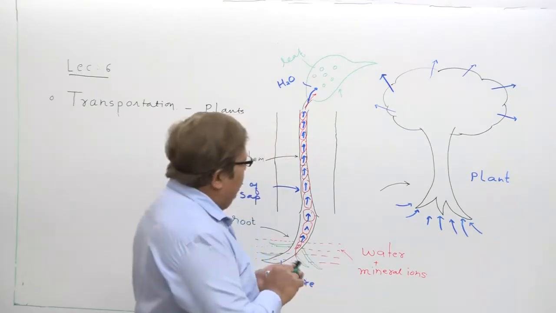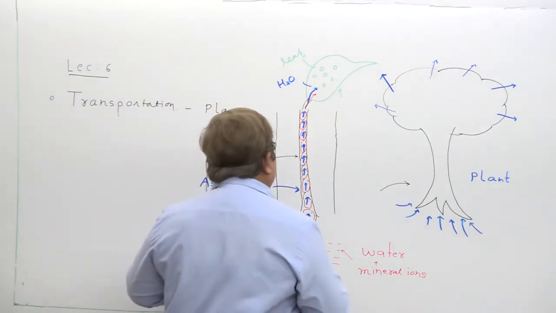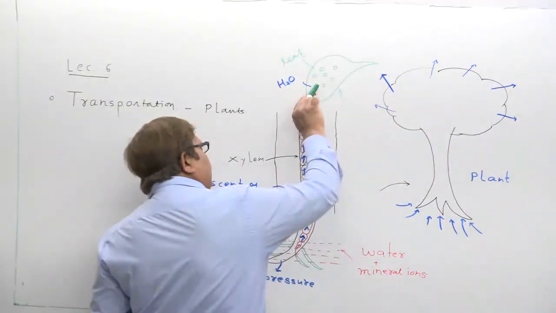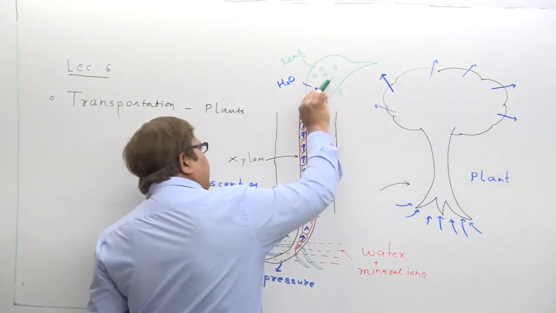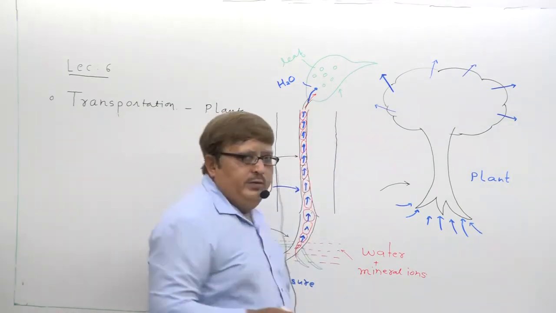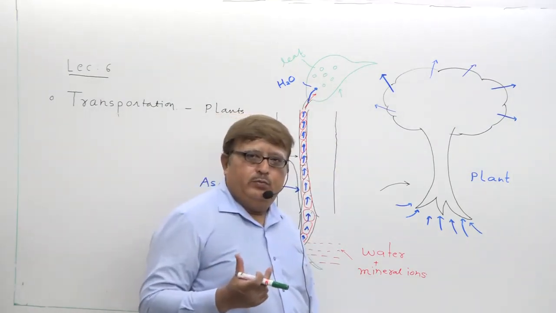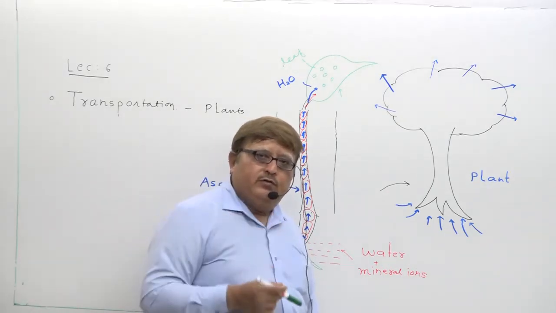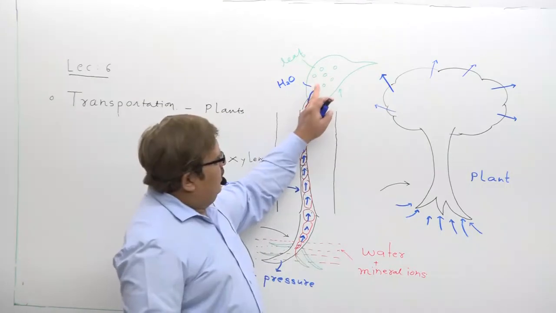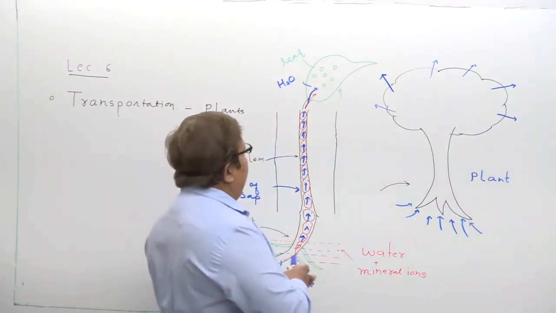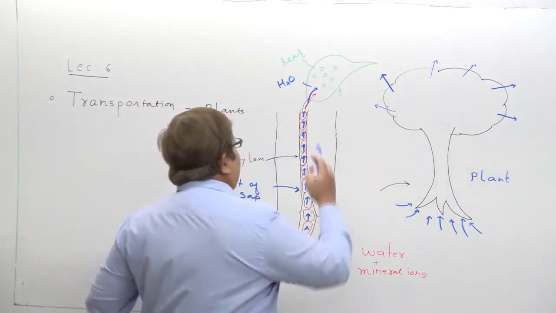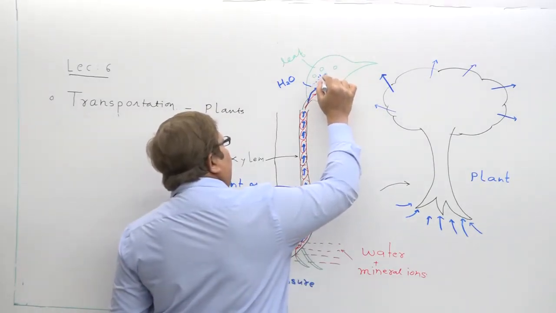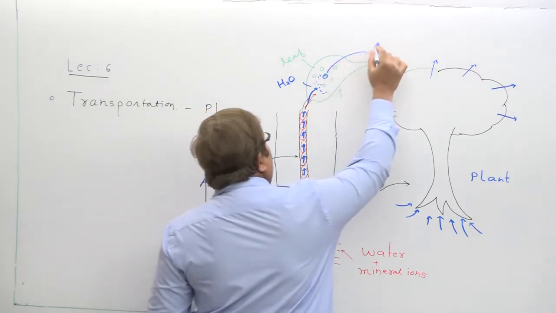Actually, these stomata help in the transport of water up to the tip of the leaf. What happens the moment water reaches the leaf cell? You all know that stomata are open during the daytime, and when sunlight is incident on the stomata, the water that reaches the leaf cell is transpired through the stomata.